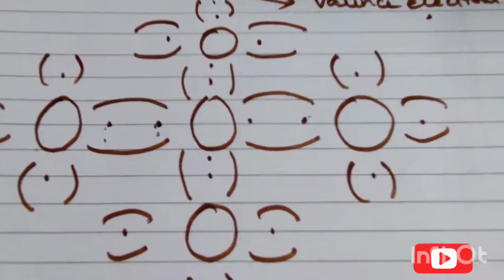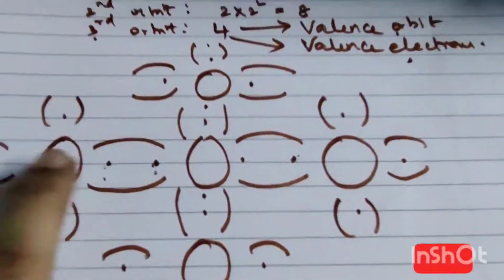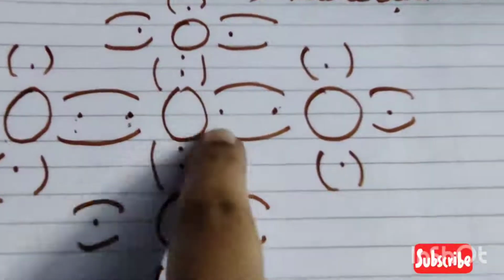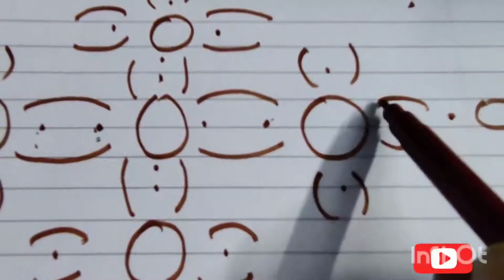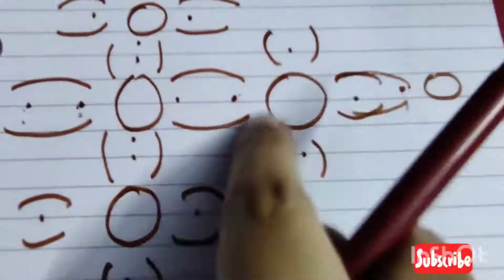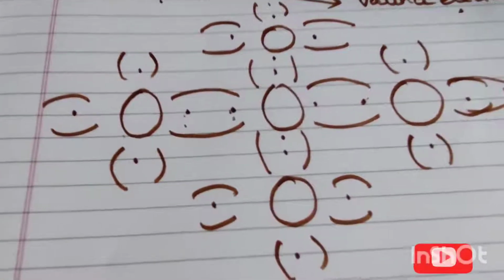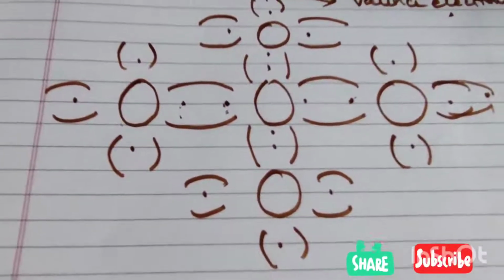Suppose an atom has 6 valence electrons, similarly you can draw 6 over here and make bonds with whichever atoms come in contact with each other. See, it doesn't mean that this is not a covalent bond. If there is another atom over here, this will also become a bond, a covalent bond. This whole structure of germanium and silicon, as the valence electrons are the same, 4, forms a crystal structure. You can make it a very big crystal structure also. I hope this is clear.